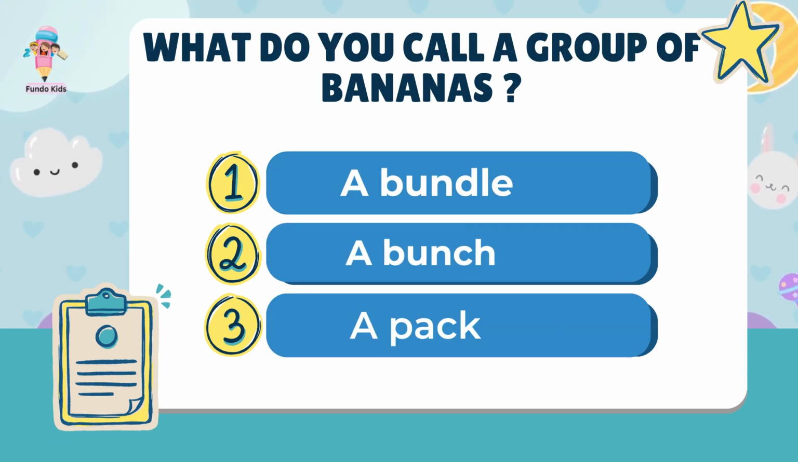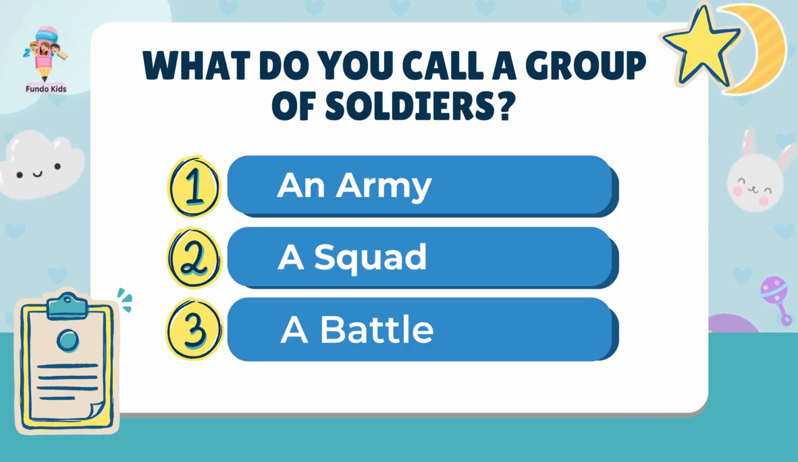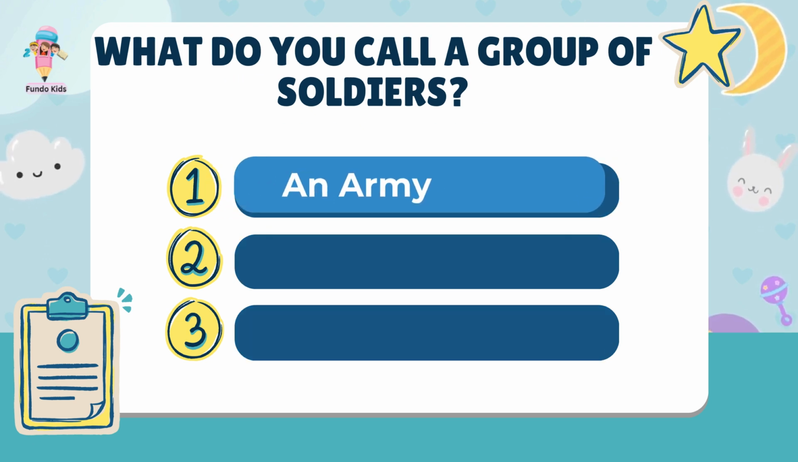What do you call a group of bananas? 1. A bundle. 2. A bunch. 3. A pack. The right answer is 2. A bunch. What do you call a group of soldiers? 1. An army. 2. A squad. 3. A battle. The right answer is 1.